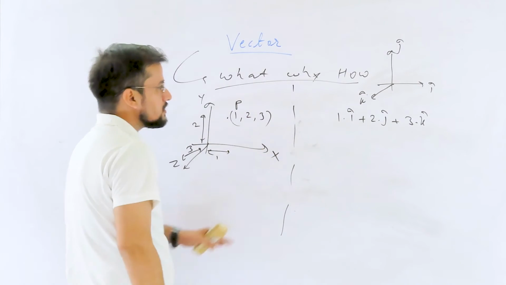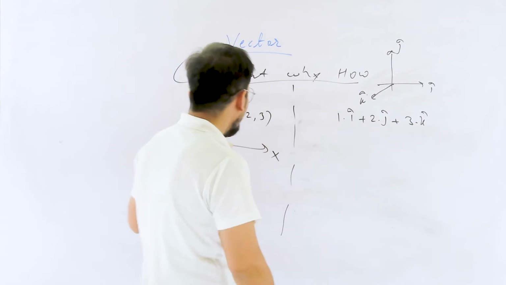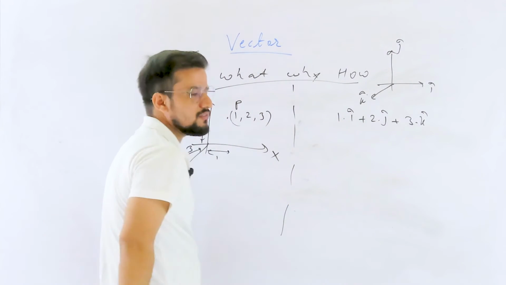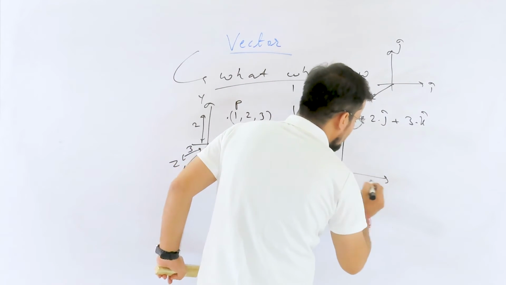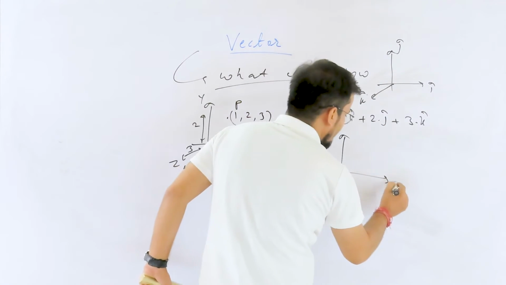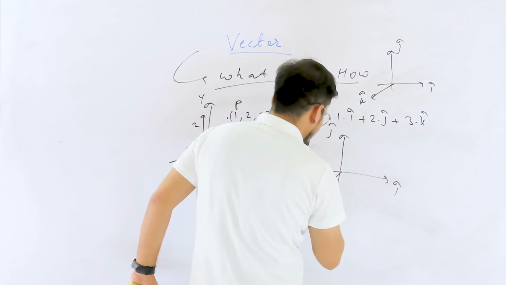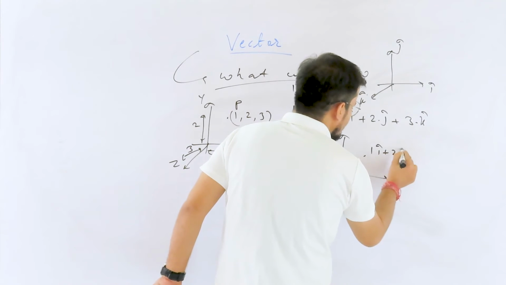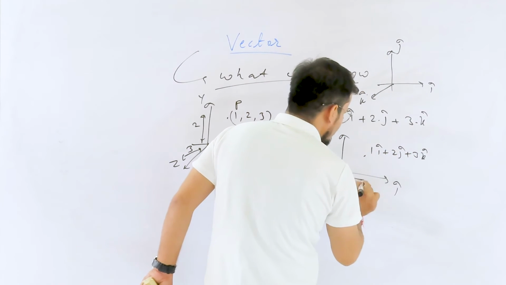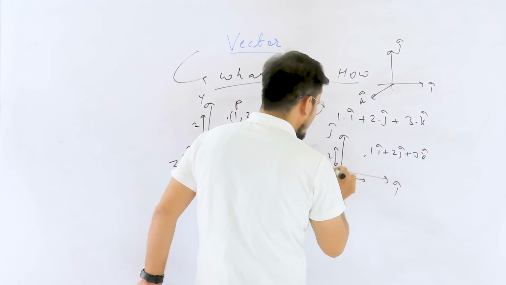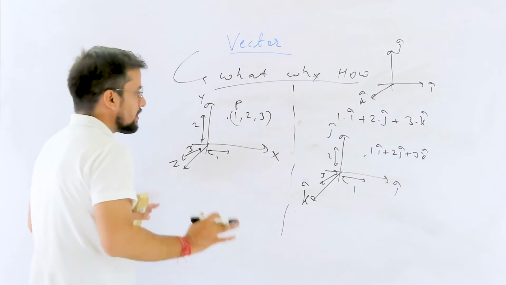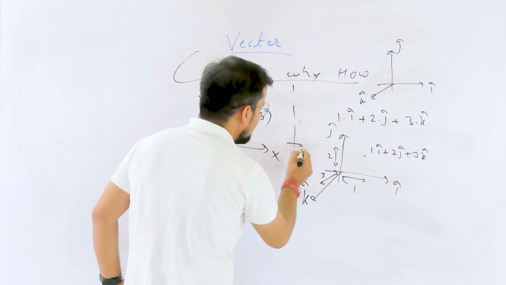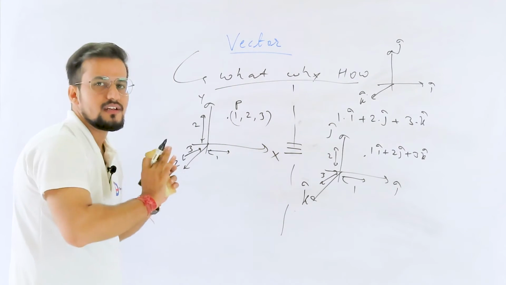If we put this inside vector algebra, we draw the axes along i cap, j cap and k cap, and say this is 1 i cap plus 2 j cap plus 3 k cap. This is 1, this is 2 and this is 3. So this is coordinate geometry, this is vector algebra, and both are very similar; both are the same thing.